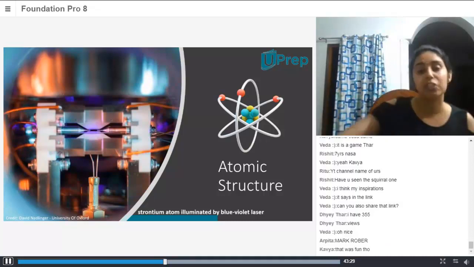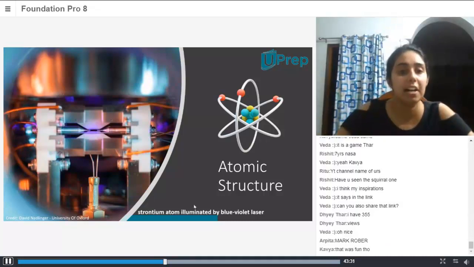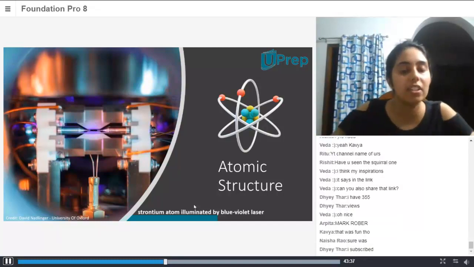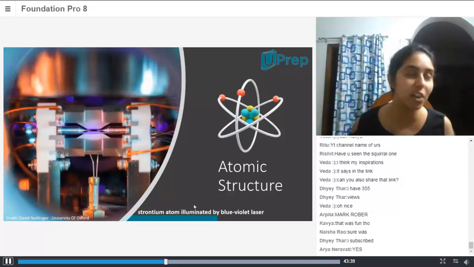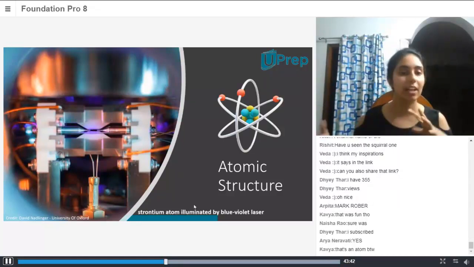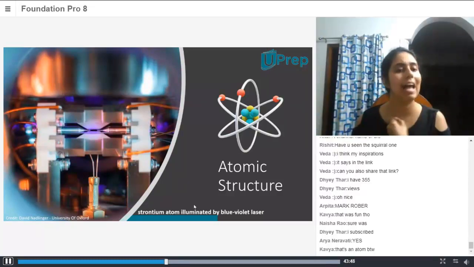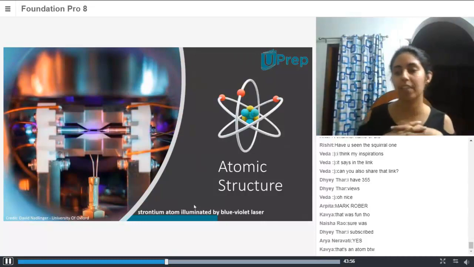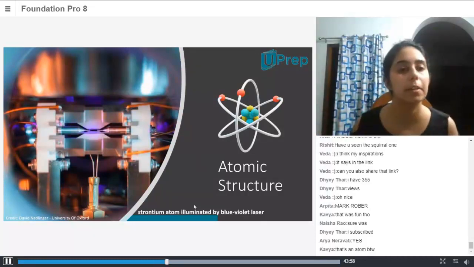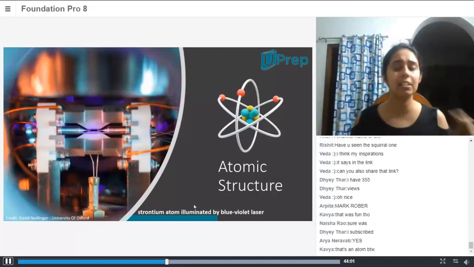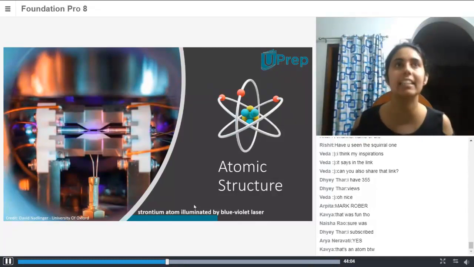So, atomic structure. What you see on the left over here is that with all the technology we have today, scientists have managed to isolate a single atom. An atom is the smallest unit of matter. Atoms put together form molecules, and molecules put together form matter.